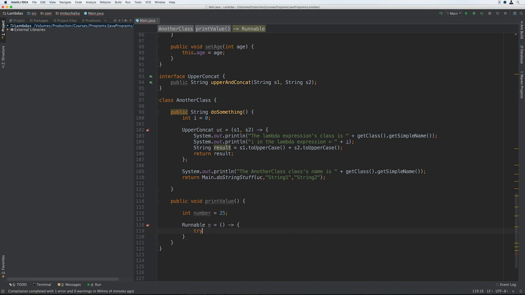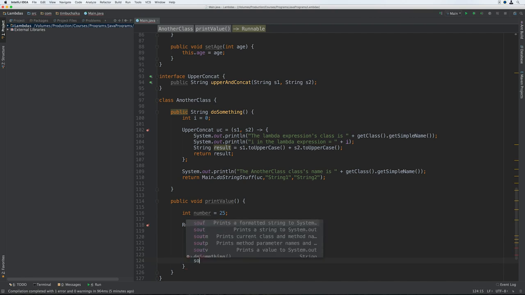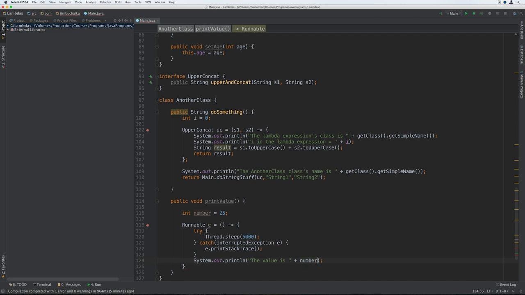Within the code block we're going to put a try, then a Thread.sleep 5000 for 5 seconds, we'll catch InterruptedException, e.printStackTrace if there is an error thrown, and then after the exception, so if there's no exception, the value is plus number. That should be runnable r, not e.